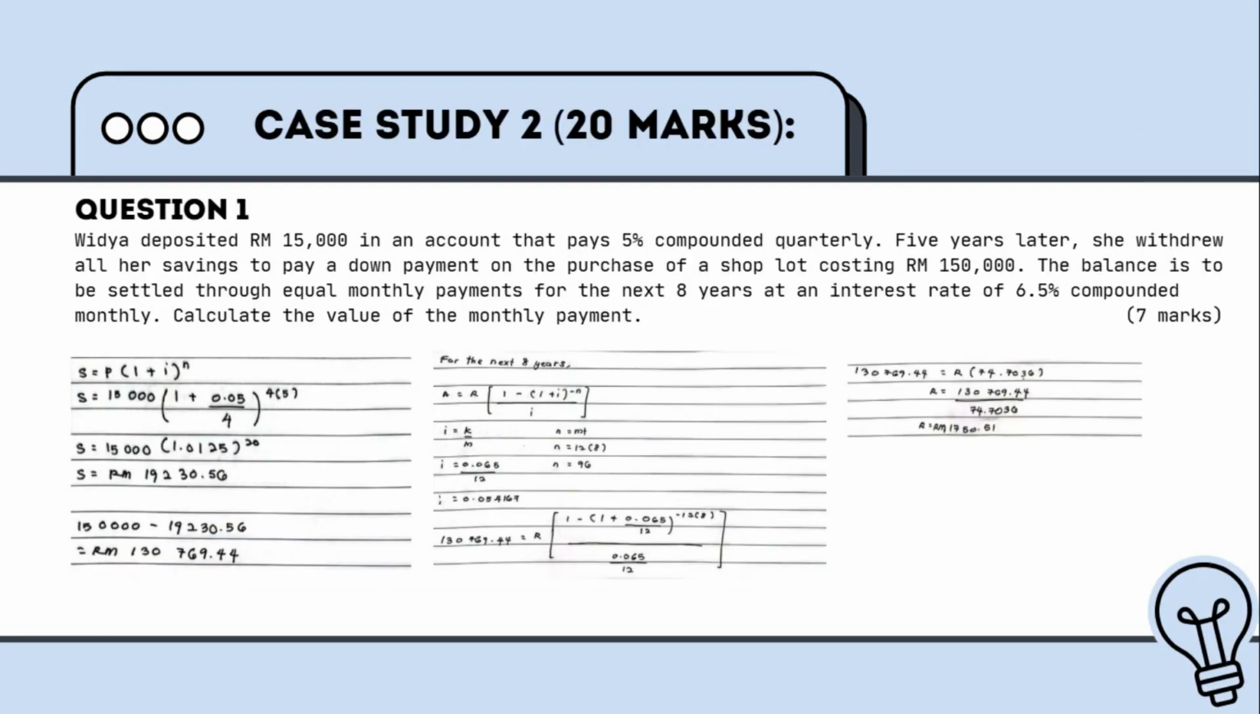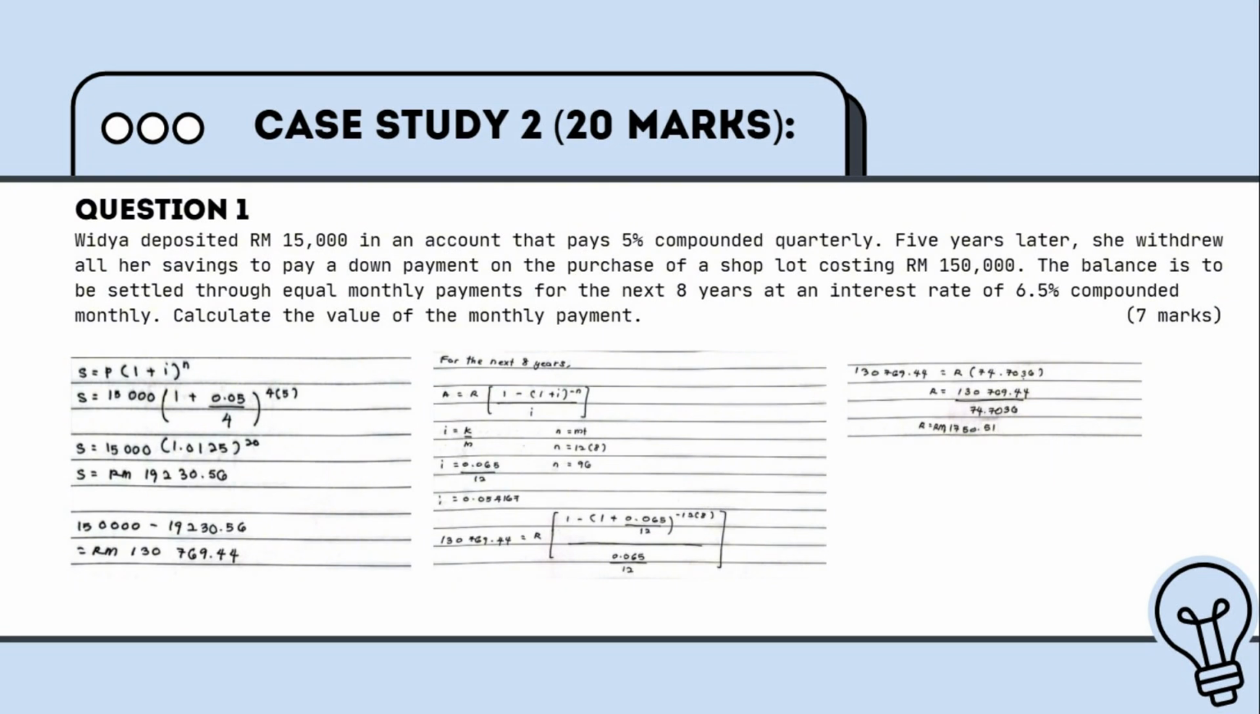Next, we move to case study 2, question 1. The question stated that Vidya deposited 15,000 ringgit in an account that pays 5% compounded quarterly. 5 years later, she withdrew all her savings to pay a down payment on the purchase of a shop lot costing 115,000 ringgit. The balance is to be settled through equal monthly payments for the next 8 years at an interest rate of 6.5% compounded monthly. Calculate the value of the monthly payment.